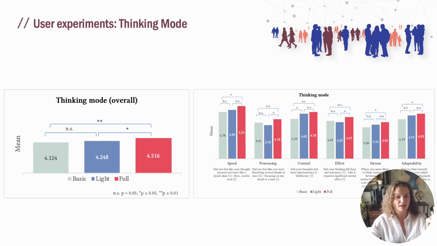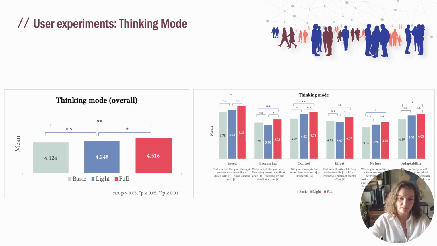And we compared how differently the users would read this news in terms of critical thinking. There, we used the measures from the dual system thinking theory that compared the speed, processing, control, effort, nature, and adaptability of the way we're thinking. So we used a scale from 1 to 7, meaning 7 more critical and 1 fast. And there we differentiated between system 1 and system 2.